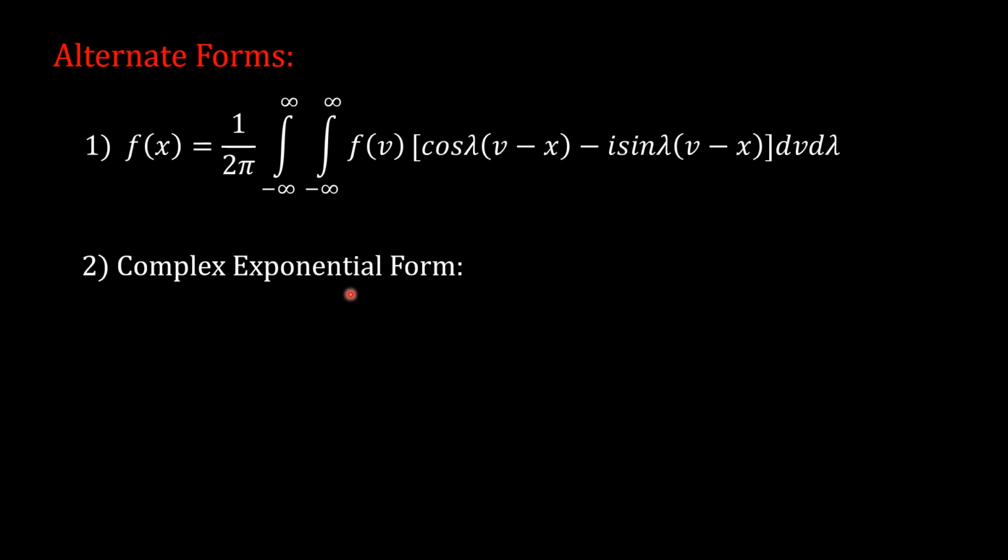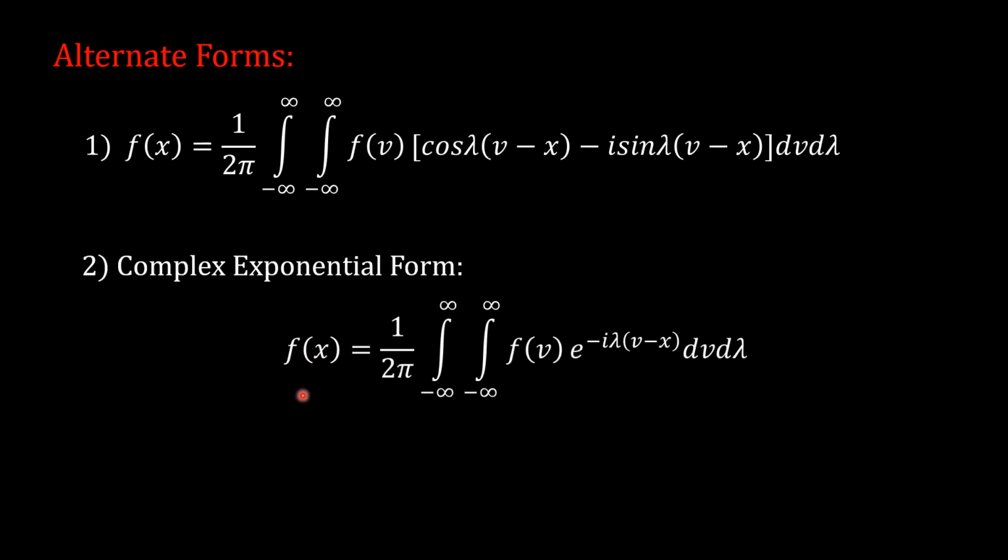So the complex exponential form of the Fourier integral representation is, replacing this term using Euler's formula, f of x is equal to 1 upon 2 pi integration from minus infinity to infinity, integration from minus infinity to infinity f of v e raised to minus i lambda into (v minus x) dv d lambda. See, this is the complex exponential form.